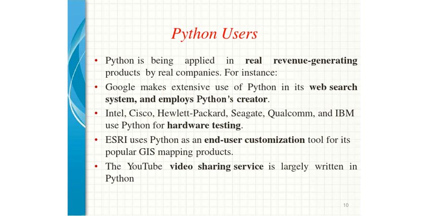Not only Google, but along with Google, Intel, Cisco, HP, Seagate. Cisco is a router designing company, HP is a laptop manufacturing company, Seagate is a hard disk manufacturing company, Qualcomm is a core electronics and communication company, right?